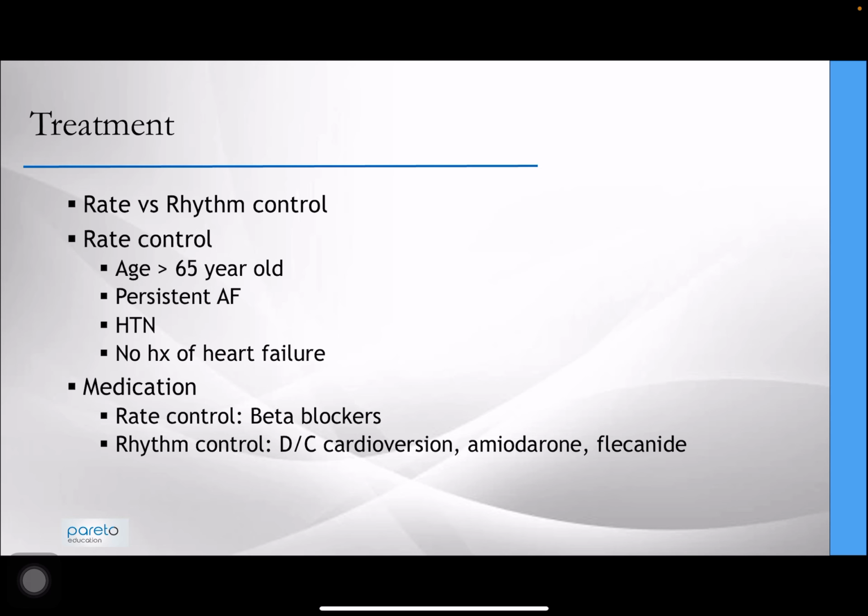In order for rate control to be focused on, you would use rate controlling drugs, such as beta blockers, for example, which is the mainstay of treatment. But in rhythm control, in younger patients who don't have persistent AF, you try other novel methods. You try electrical cardioversion, for instance, or chemical cardioversion via amiodarone or flecainide, which each can have their complications, but can be successful in flipping someone back to normal sinus rhythm.